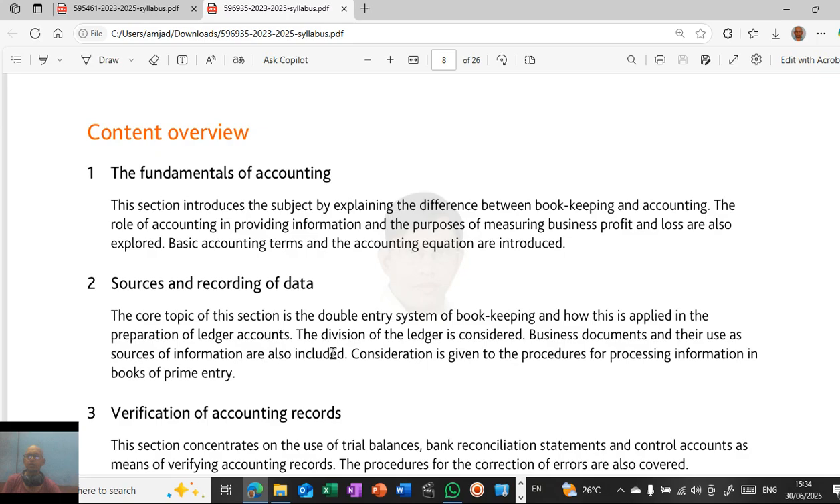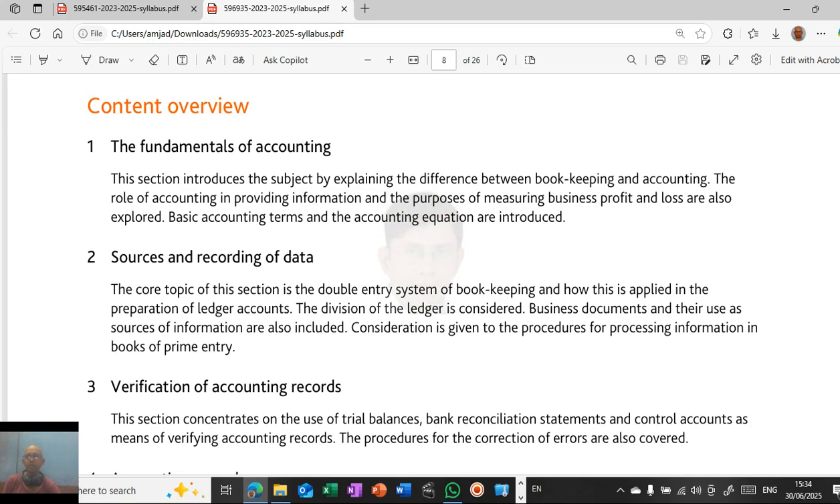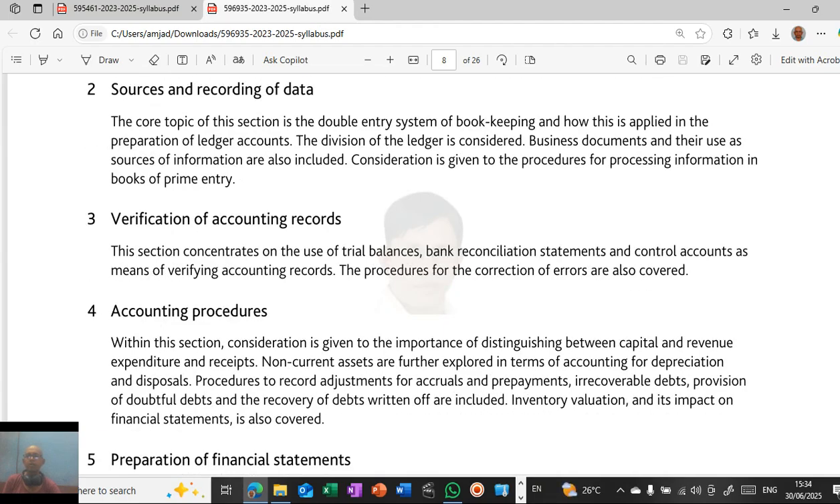business documents, all the discussion about various business documents, and then verification of accounting records: how to verify the trial balance, how to verify and prepare the bank reconciliation statement, and control accounts. All these things we'll be discussing. Then accounting procedures, like understanding and distinguishing between capital and revenue expenditure and receipts, non-current assets, accruals and prepayments, irrecoverable debts, and inventory valuation. All these things we'll be discussing.